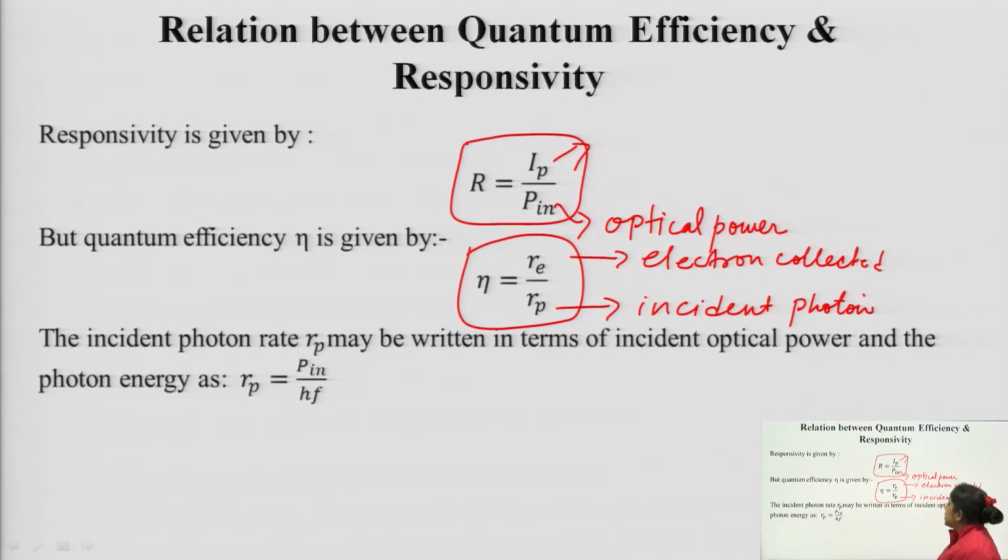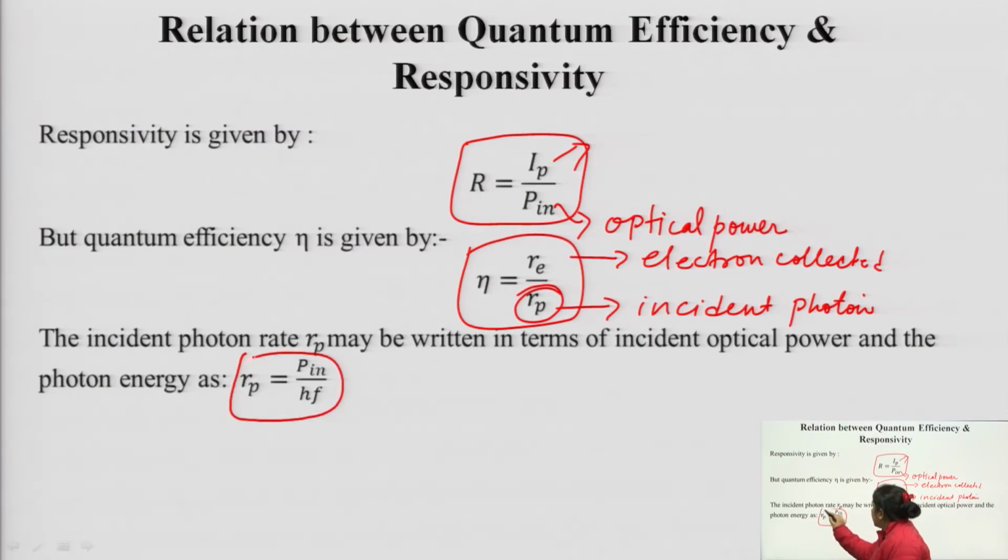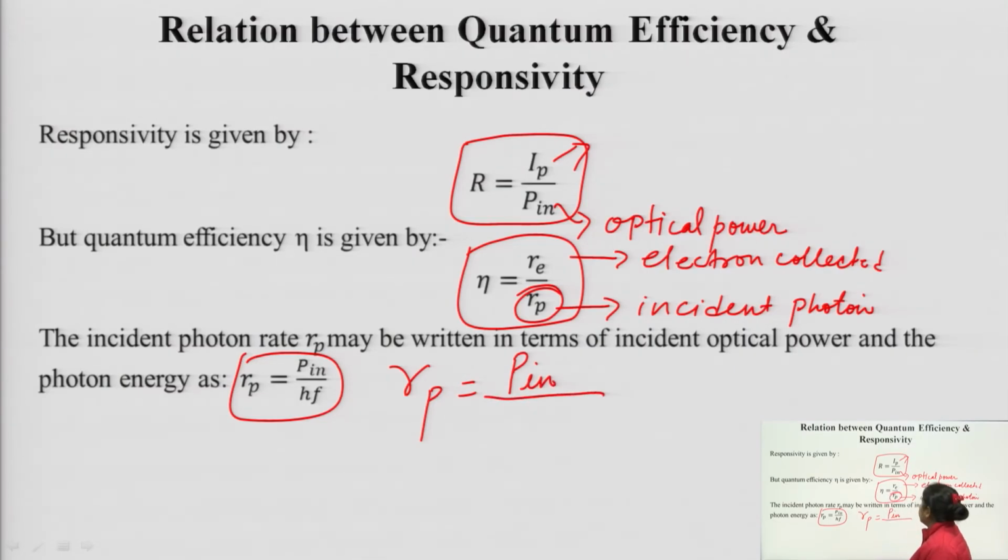Now, the incident photon rate Rp may be written in terms of incident optical power. Rp is equal to what? Incident photons per total power of the incident photon, where hf is the power associated with a single one.